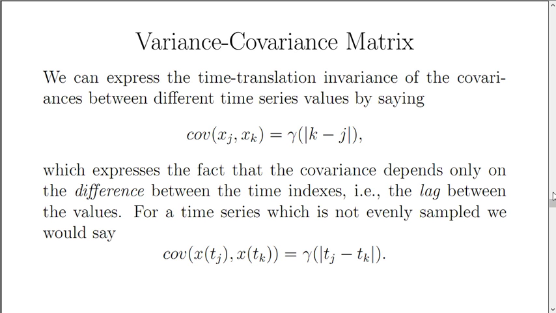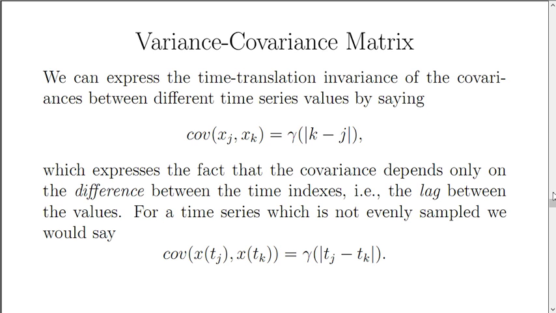What I'd really like to talk about in this particular installment is something extraordinarily important. It's called the variance-covariance matrix. We can express the time translation invariance of the covariances between different time series values by saying that the covariance between x sub j and x sub k is some function that depends only on the difference between their index values, in particular, the absolute value of the difference between their index values.